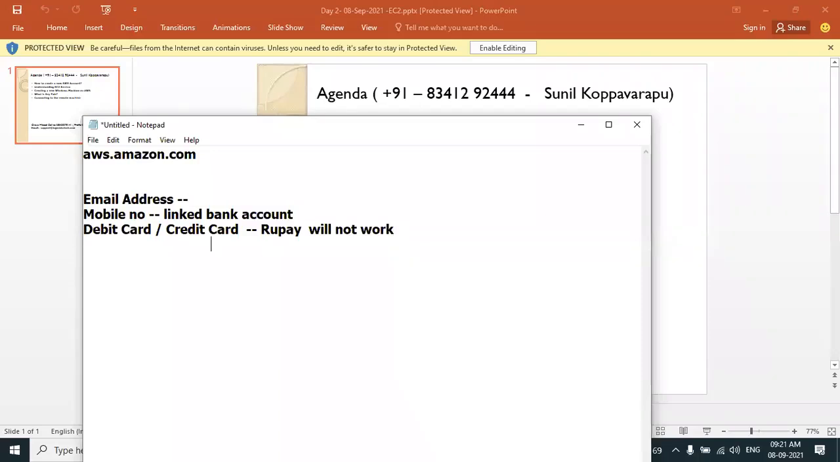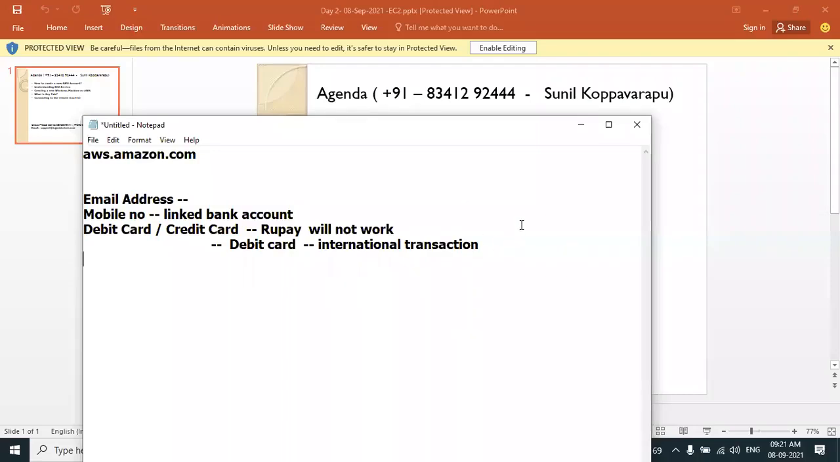And one more important point. Your debit card should be activated for international transactions. By default, when you receive a debit card from your bank, international transactions will be disabled. You need to talk to your banker, talk to customer care, and make sure that you enable your debit card for international transactions. This is important. Without this, you cannot sign up for a new AWS account. You get issues when you create an AWS account; the card will not be validated.